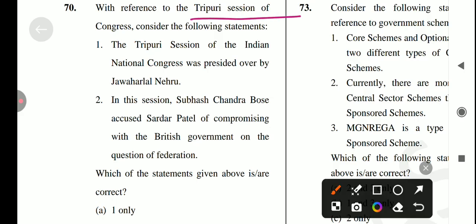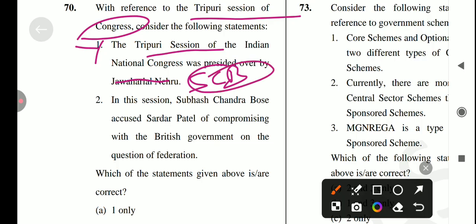With reference to the Tripuri session of Congress, consider the following statements. First statement is the Tripuri session of Indian National Congress was presided over by Jawaharlal Nehru. Is it true? No, it's not a correct statement, because त्रिपुरी सेशन आईएनसी का प्रिसाइड किसके द्वारा किया गया था? वो किया गया था सुभाष चंद्र बोस के द्वारा. Okay, so first statement is incorrect.